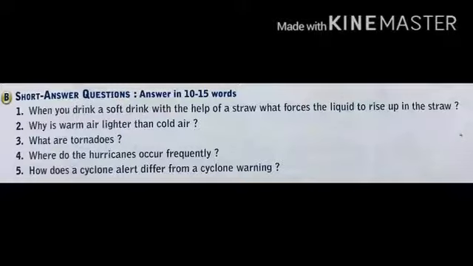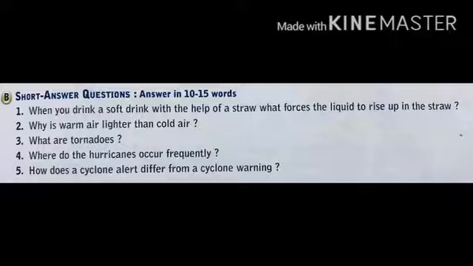It means the air pressure inside the straw is low and the air pressure above the liquid is high. So high pressure pushes from the top and the soft drink rises into the straw.